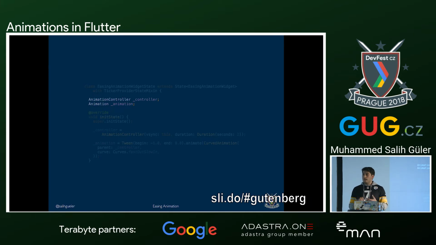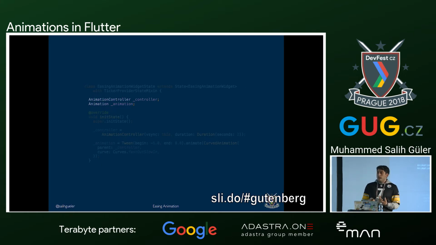It just gives information. So for bounding this information, for creating the animation, for starting the animation, we need something called animation controller. Animation controller will be giving information about our animation state, and we can alter the animation information or listen to its status or so.